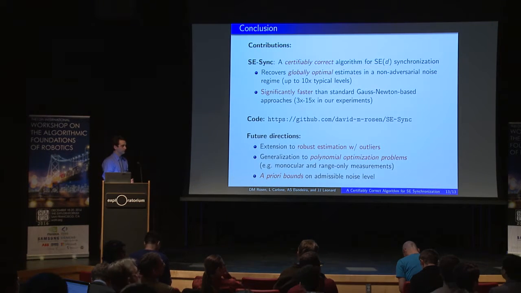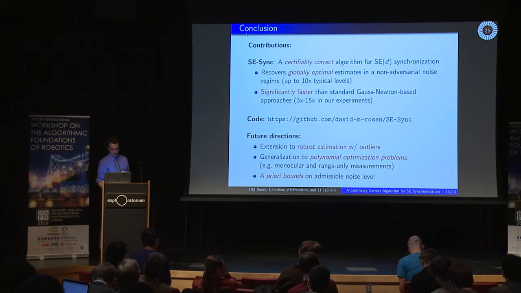I think in your work, you assume it's Gaussian noise. Do you have any idea how to extend that to non-Gaussian, for example, multimodal situations?